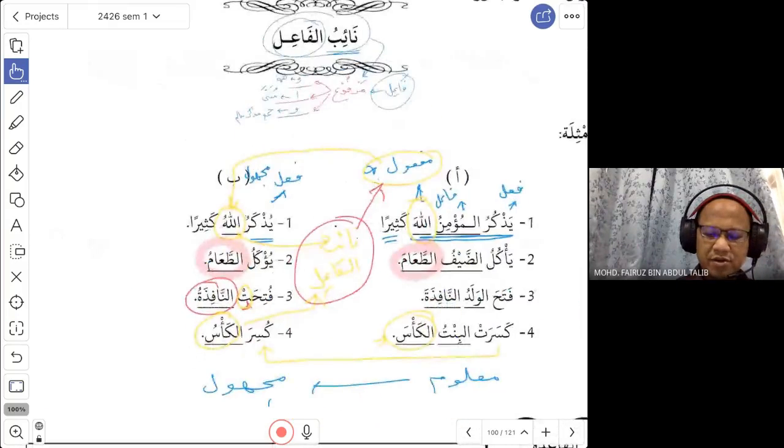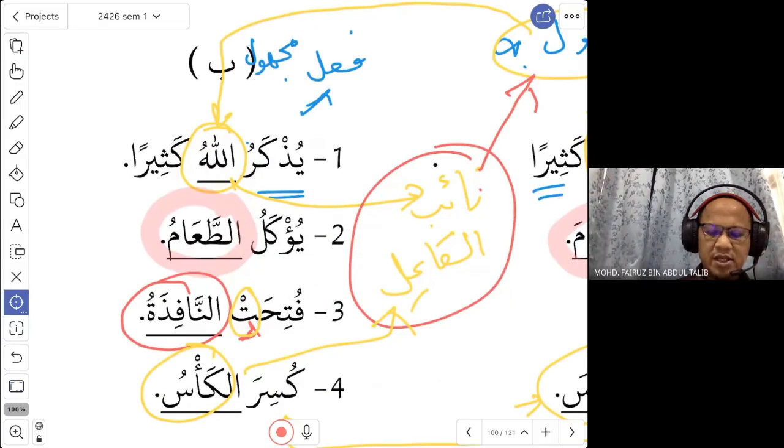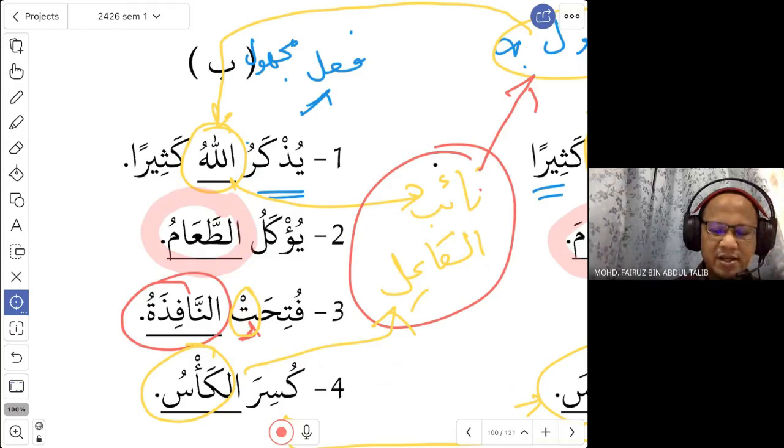That is why when you look at the sentence here, yuzkaru Allahu, Allah is remembered. Look at the ha. This is now with the dhamma. And when we did the exercises for the lesson mabni lil majhul, we have seen this, right? Immediately after the fi'l, you will have a word with a dhamma. Why is that? That is because this is the na'ibul fa'il. And na'ibul fa'il is marfu. And when something is marfu, you end it with a dhamma.